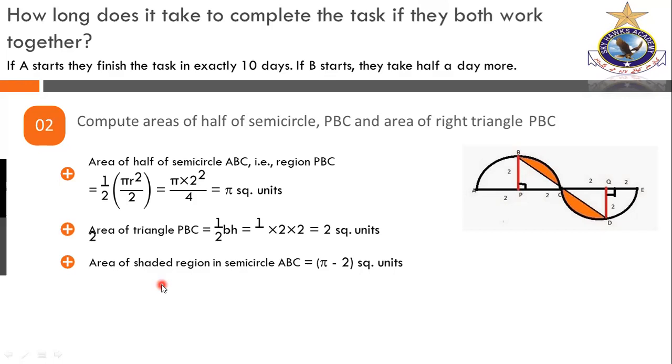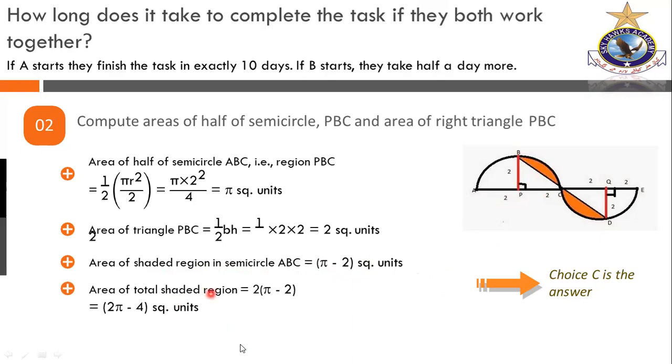Okay, absolutely right. So this is the logic behind that, because we are logically moving. We are not imposing the formulas or digits. So if you are getting this, it's absolutely brilliant. The area of the shaded area in the semicircle is just like that, and that's a very good explanation by you, that we are just subtracting the unshaded area, and that is of the triangle. So pi is the area of this portion. We subtract this and we'll get this. So I'm sure that we are just about to get the solution.